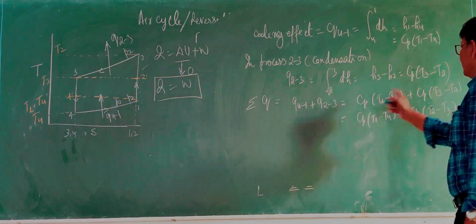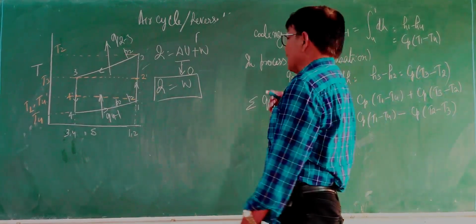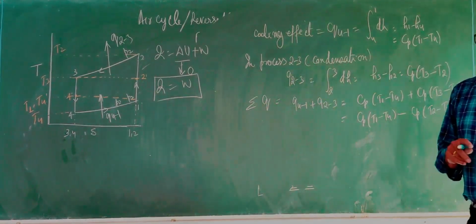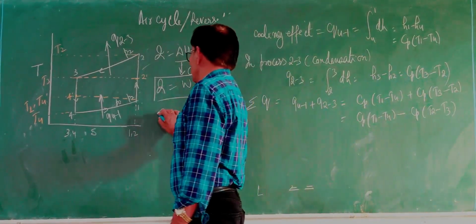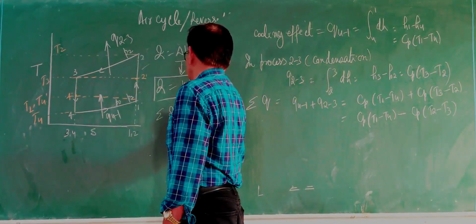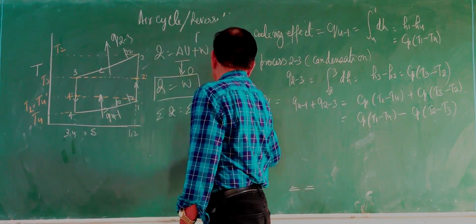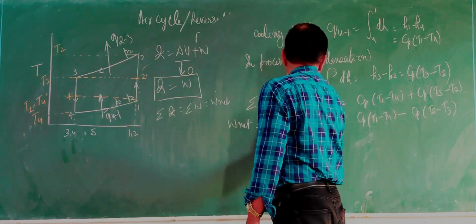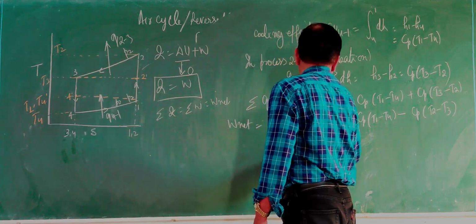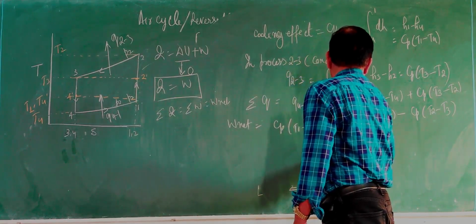We have taken minus common, so this becomes negative. For the cyclic process, sigma Q equals sigma W, which is W net. So W net equals Cp (T1 minus T4) minus Cp (T2 minus T3).